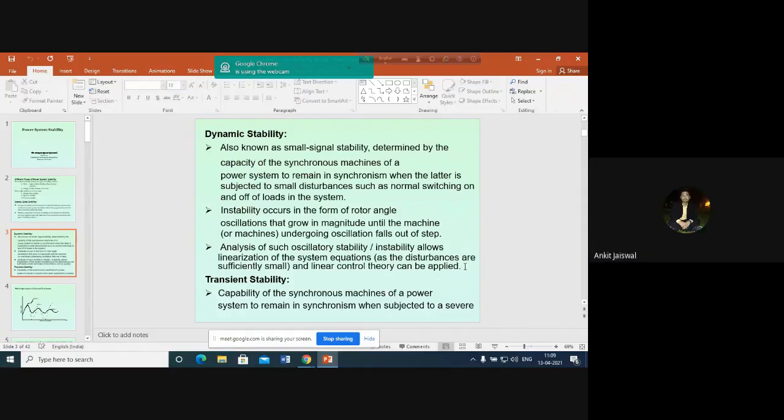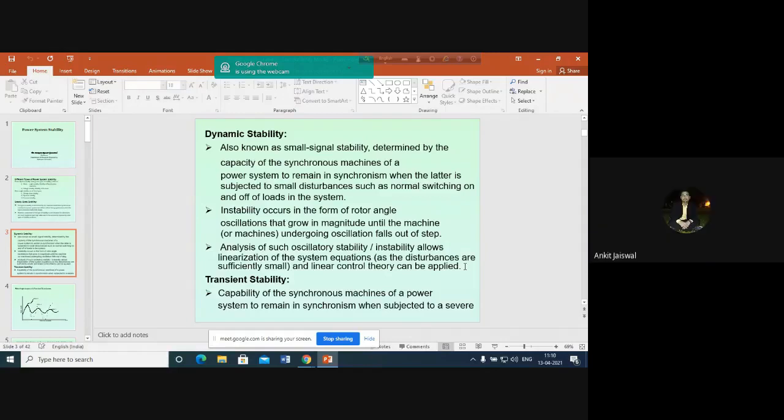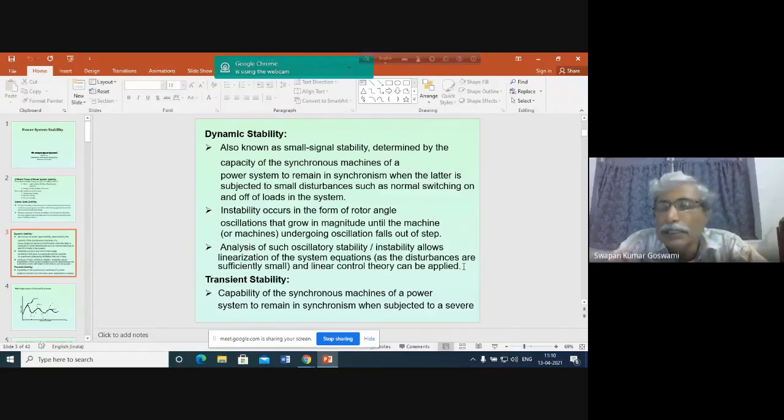Yes, sir. Could you repeat the induction generator stability problem? Please repeat the question. Sir, induction generator stability. Could you repeat that?